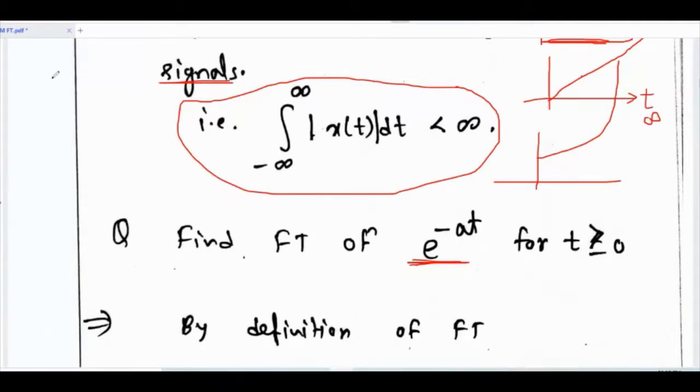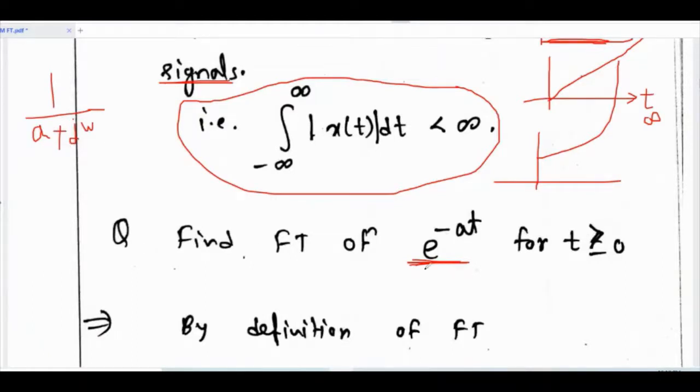Okay, and Fourier is nothing but s is nothing but j omega. In the Fourier domain, s is nothing but j omega. So this is nothing but a plus j omega. So the answer for the Fourier transform of e raised to minus at is 1 upon a plus j omega. But we will use the definition and try to solve it. Yes, 1 upon a plus j omega will be our answer.